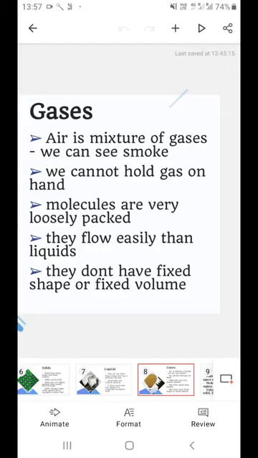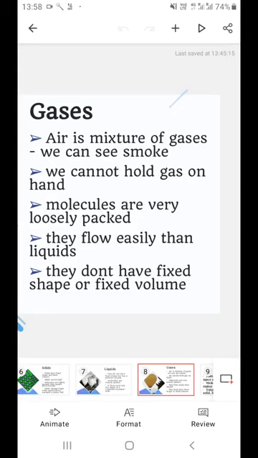Isn't this an interesting topic? Because whatever we can't see, we are also going to describe. That makes it very interesting, right? Now they do not have a fixed shape and neither a fixed volume. For example, when air is filled into a balloon, it takes up all the space inside the balloon. Am I right? We can pump more and more air into the football. Because of the pressure, the football gets its shape. It means more air can be filled into the space that we confine the gas into.